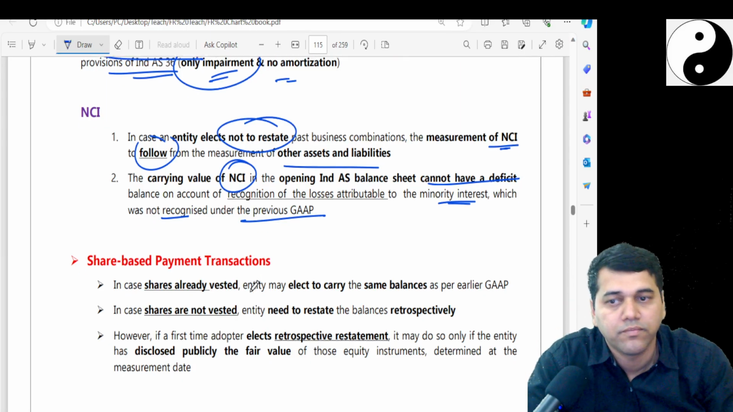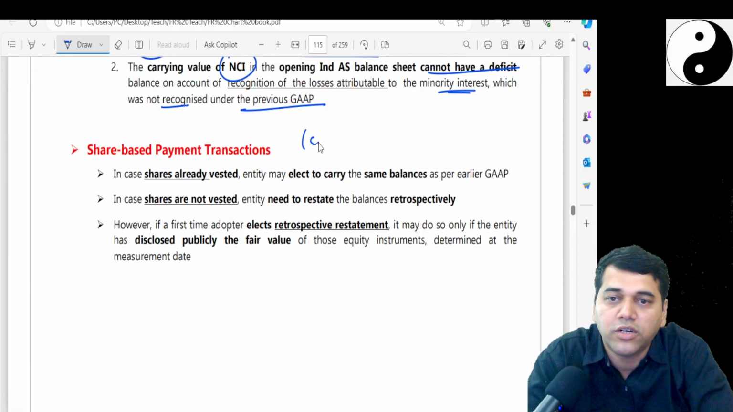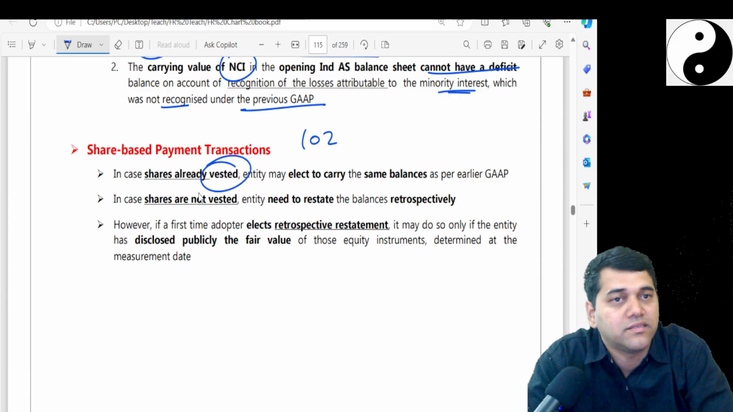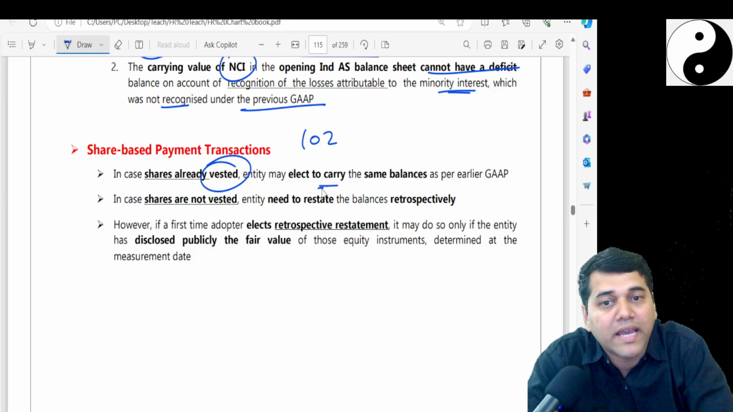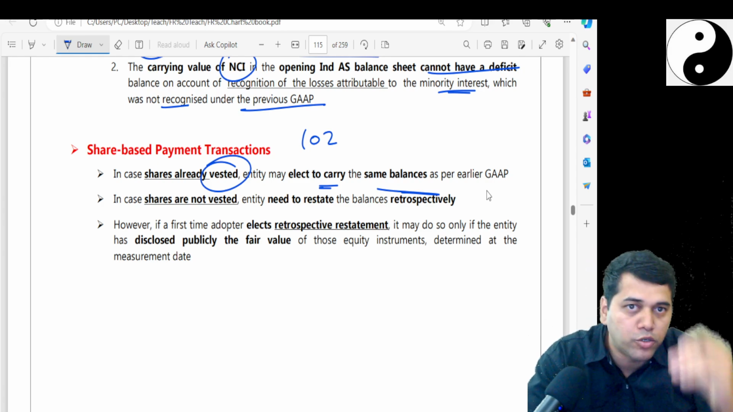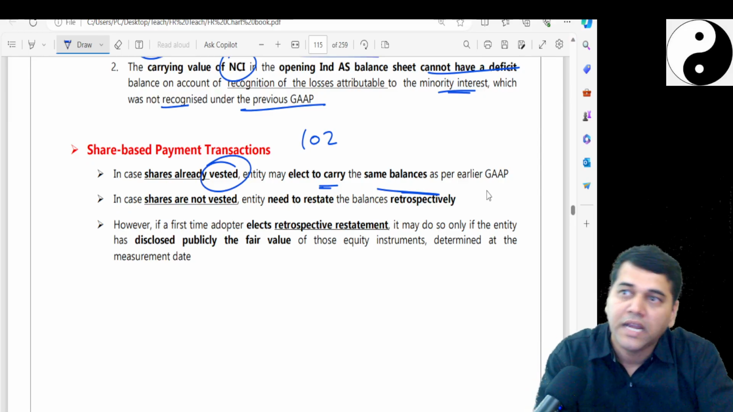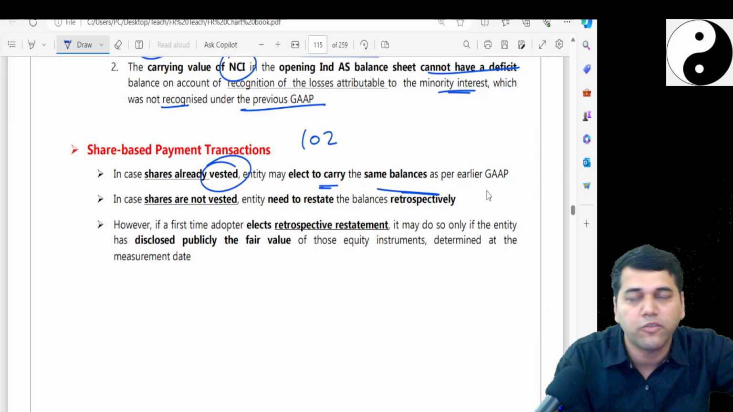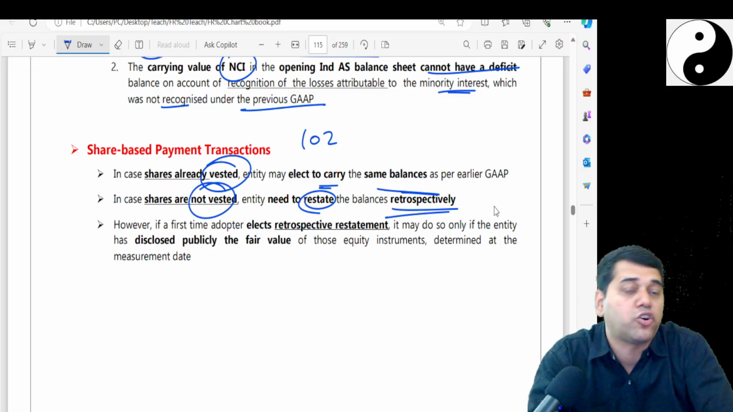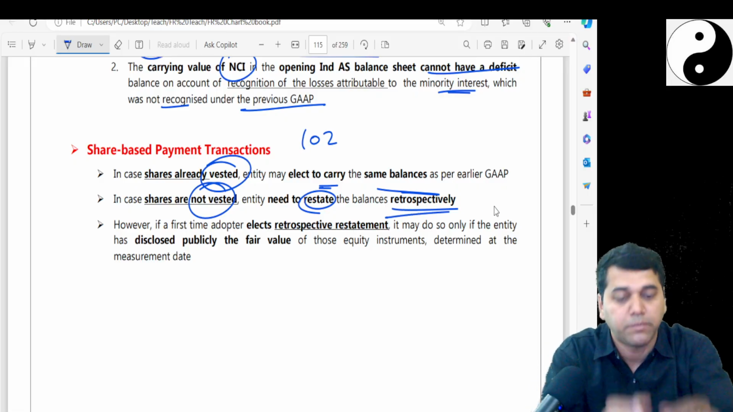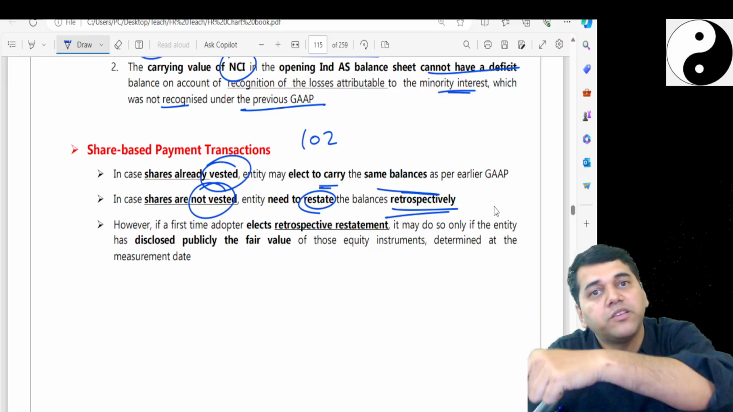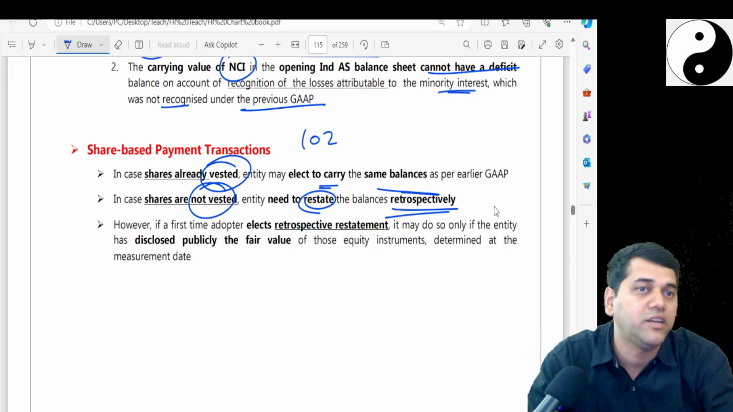Later you can have. Now share based payment transaction, one, two we have seen. In case shares are already vested, the entity may elect to carry the same balances as per earlier GAAP. So you have been passing the accounting entry, employee expense account debit to ESOP reserve. And if they had vested, then whatever ESOP reserve balance is there, you please take it. However, if it is not vested, then you have to restate retrospectively. So this is one retrospective adjustment that has to come. That means on the transition date, what was its value? That you have to consider. The difference between the previous book value and this will get adjusted in the reserves.